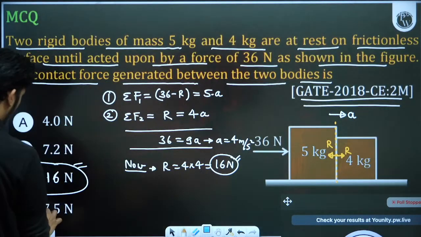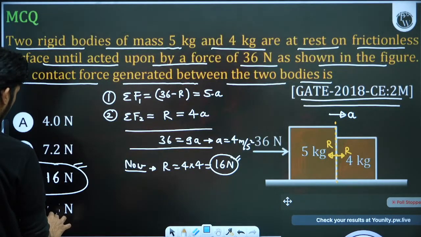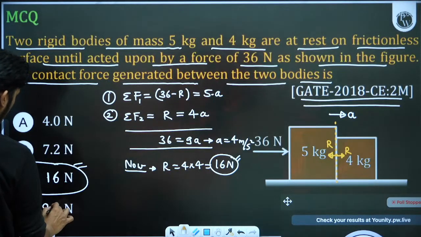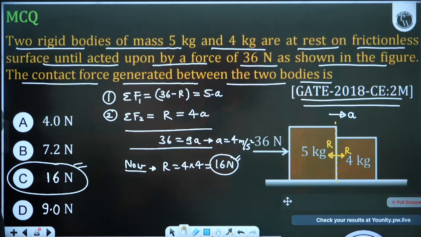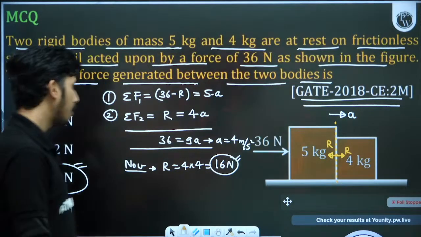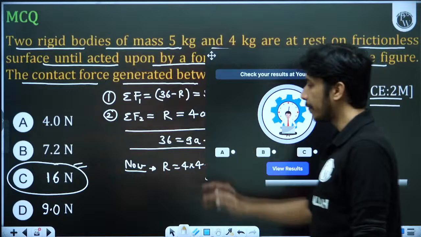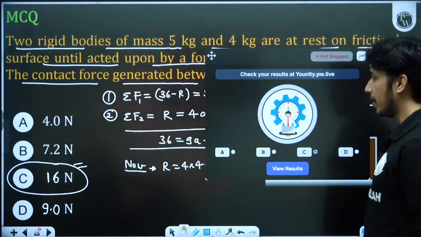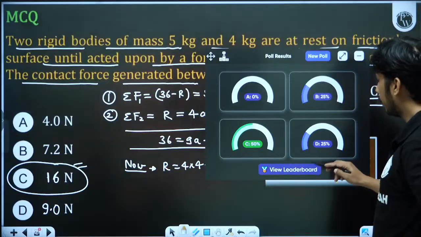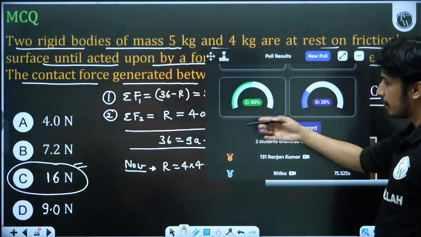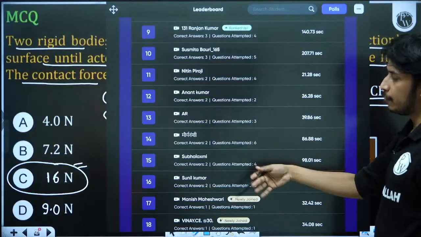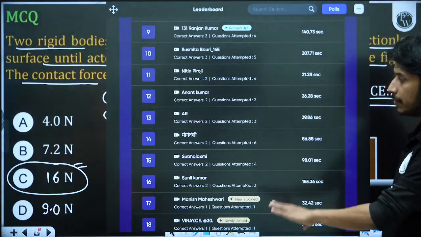Let's make this as 9. So exactly, the nearest answer will be C part. If you don't feel any option is correct, give the answer C part. So I have made C as 16, D as 9. Ultimately the nearest answer was C part, so C you have to give. He was the nearest, so I have also corrected that. But even if you have 4, 7.29 and 7.5, you have to give C part.